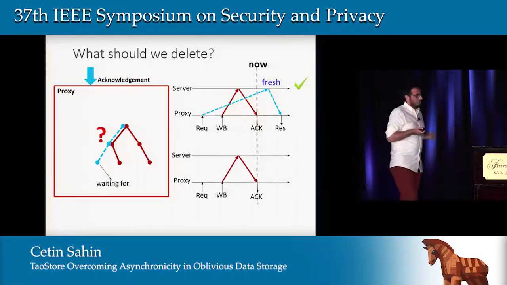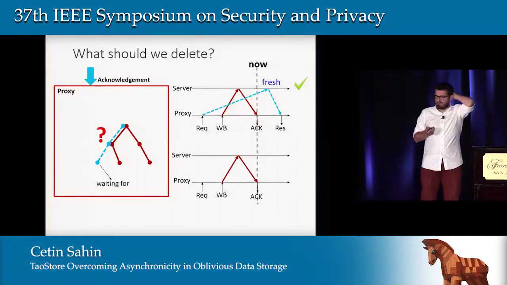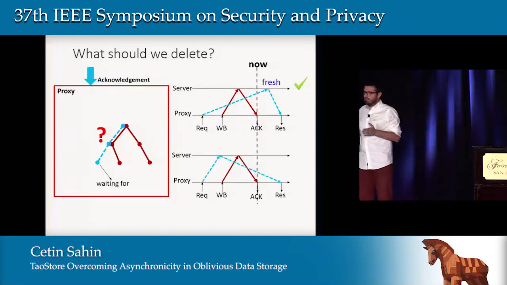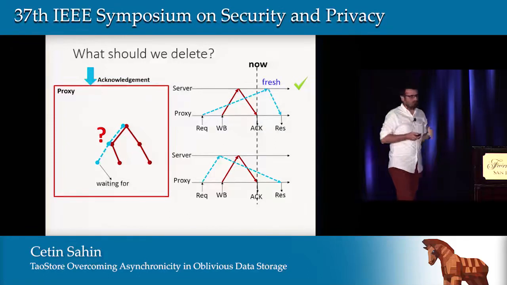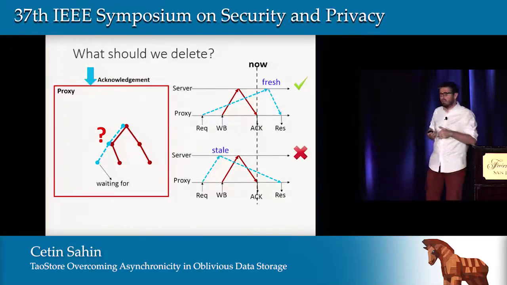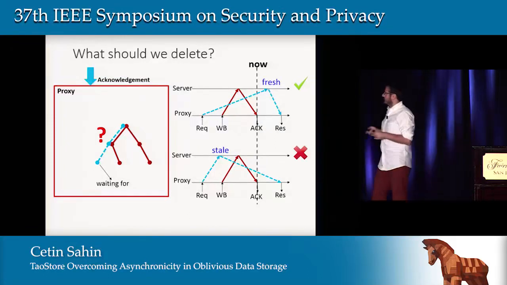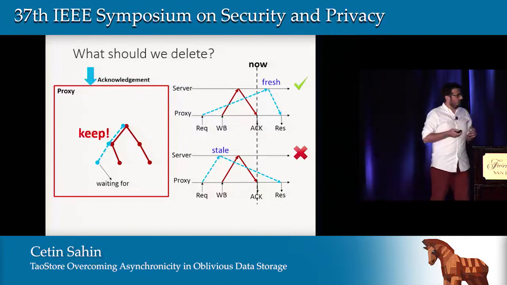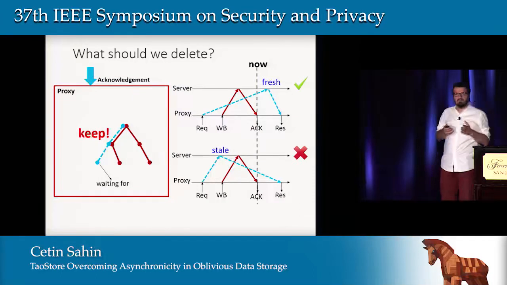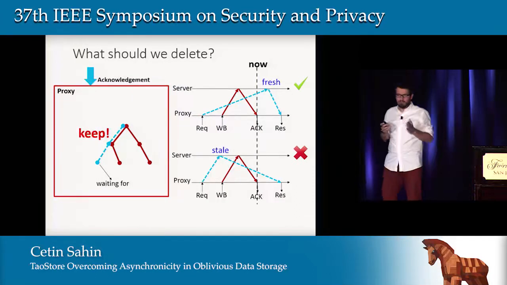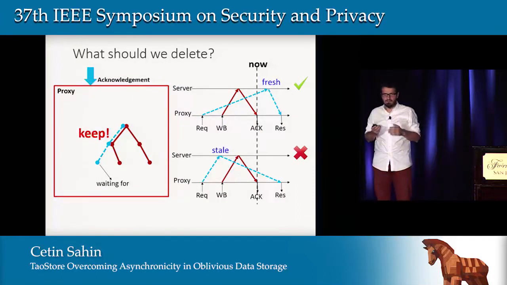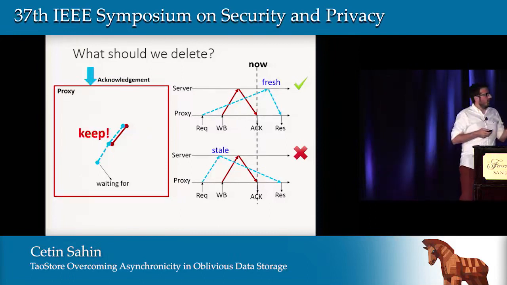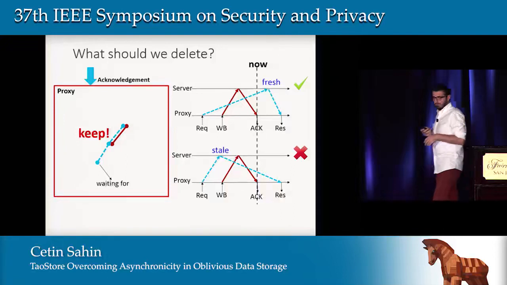On the other hand, in the second case, the write back might be processed later on. So in this case, we are going to fetch the stale path to the proxy. There is no way for the proxy to understand which of these cases happened on the server. So it will assume the worst-case scenario, and it needs to store the most up-to-date part of the subtree. It will keep this intersection of the path on the proxy and delete the other part of the subtree.